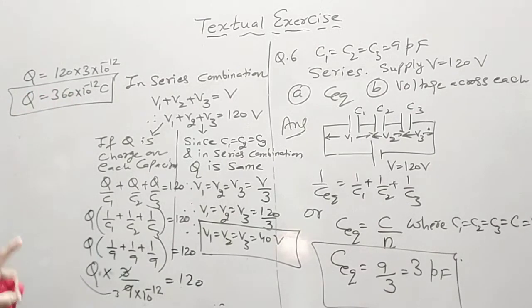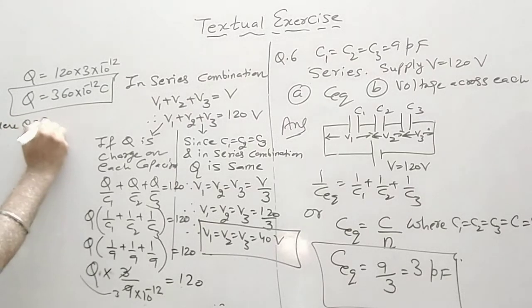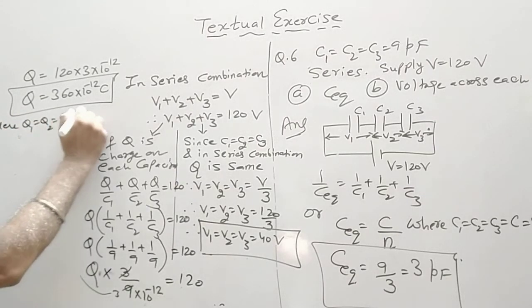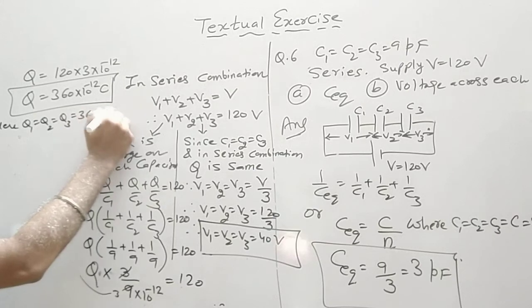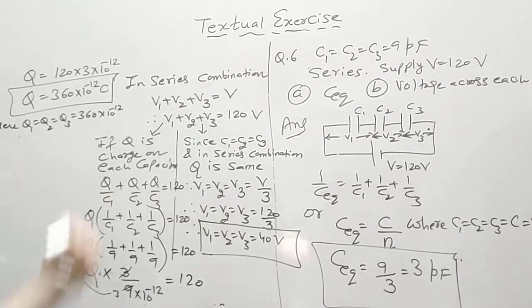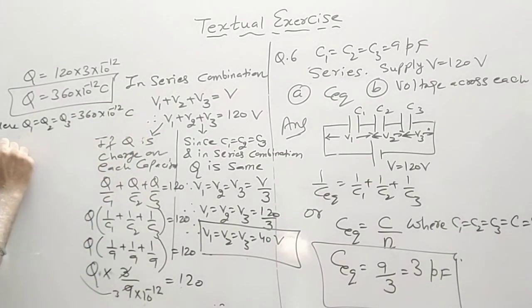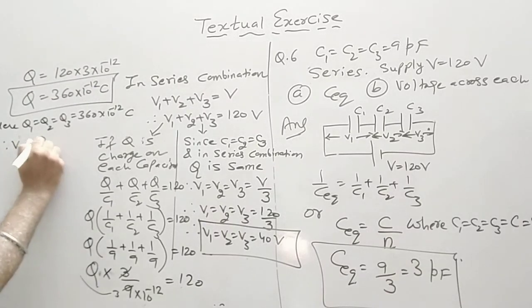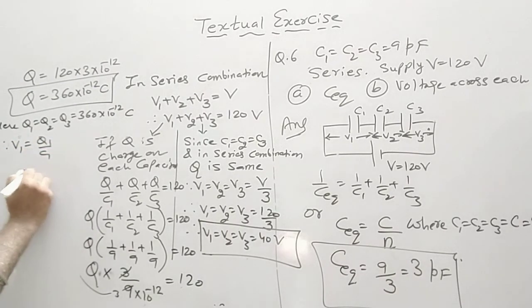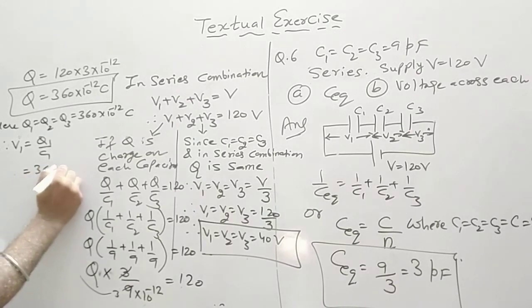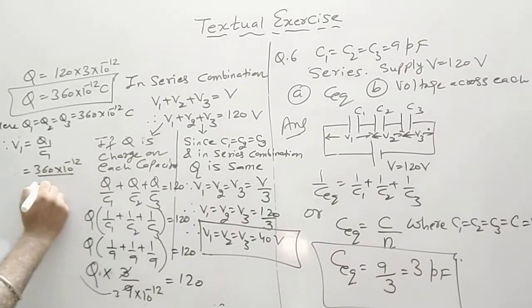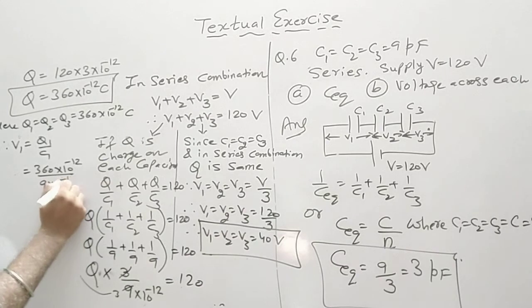Now you can individually find out here. Q1 is equal to Q2 is equal to Q3 is equal to 360 into 10 raised to minus 12, because it is in a series combination. Therefore, V1 is equal to Q1 upon C1. So that is 360 into 10 raised to minus 12 divided by 9 into 10 raised to minus 12 pico.